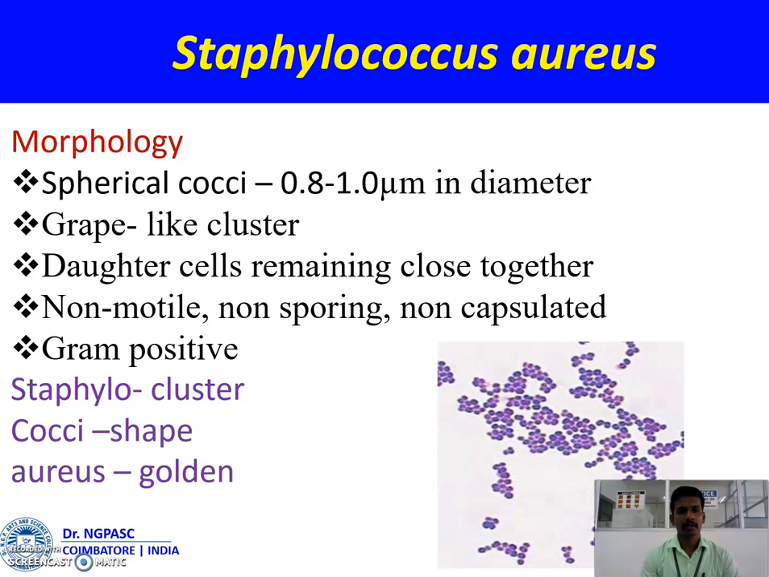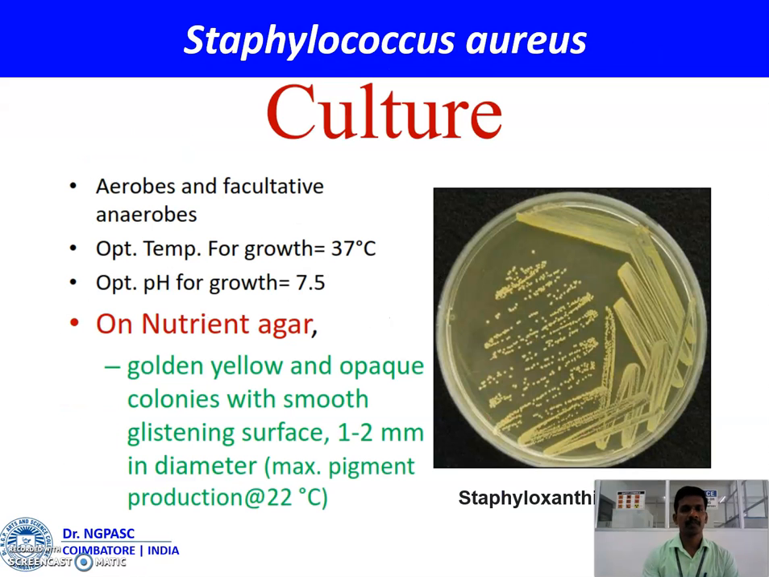Staphylococcus aureus is a spherical coccus, 0.8 to 1 micrometer in diameter. It is a grape-like cluster bacterium. The daughter cells remain close together, which is why the bacteria have a cluster appearance. It's a non-motile, non-sporing, non-capsulated organism. It's a gram-positive organism. Staphylo means cluster, cocci means shape, aureus means golden. That's why the organism has the name Staphylococcus aureus.